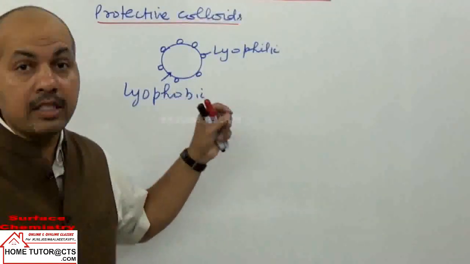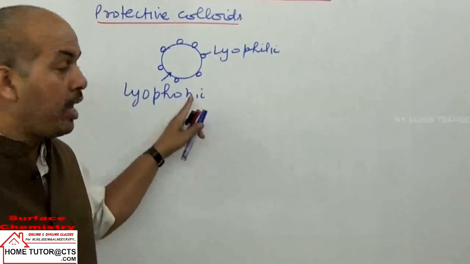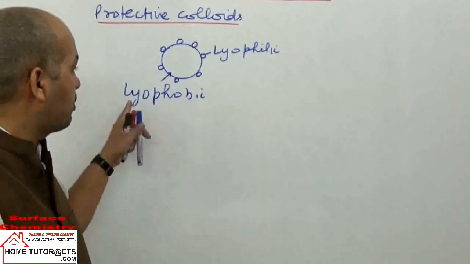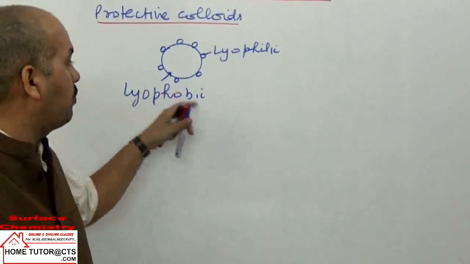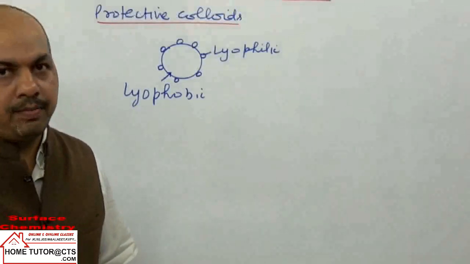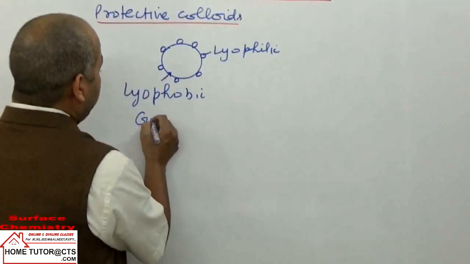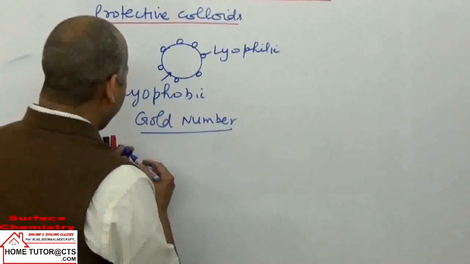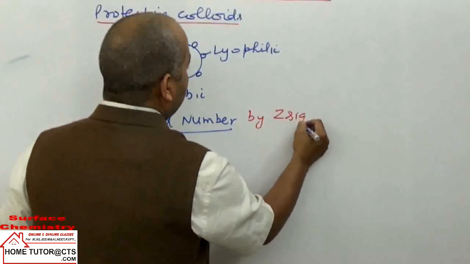Stability against coagulation of lyophobic substances on addition of electrolyte is explained in terms of a number called the gold number. This term was given by Zsigmondy.